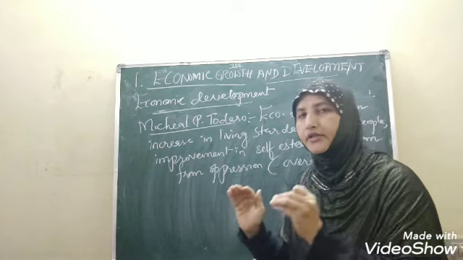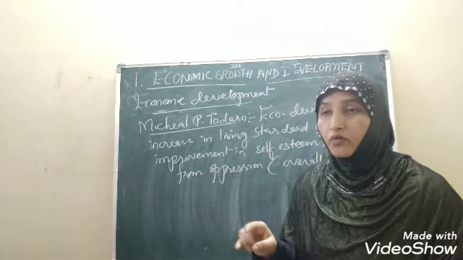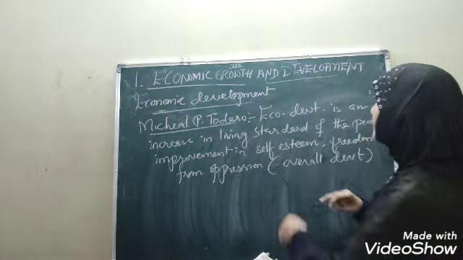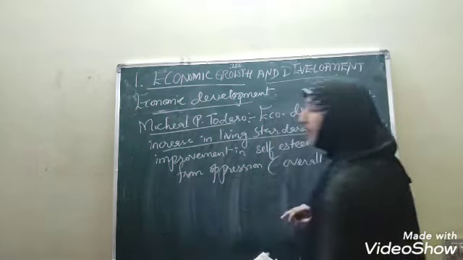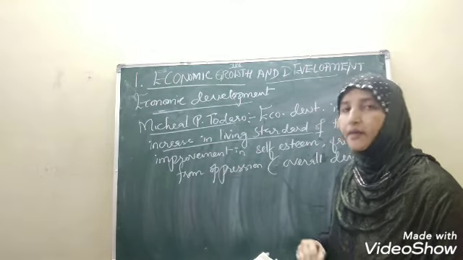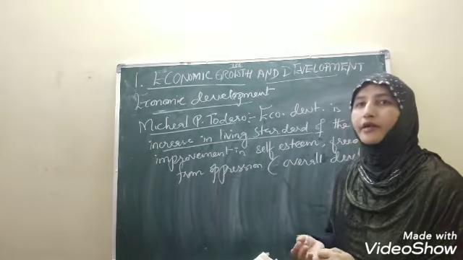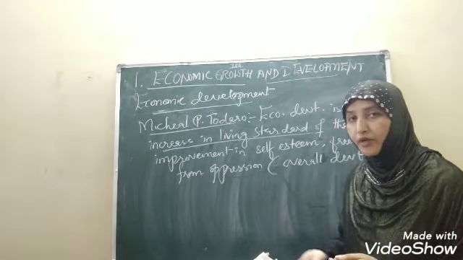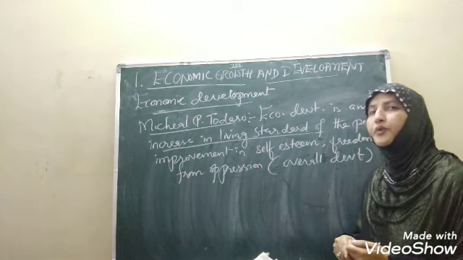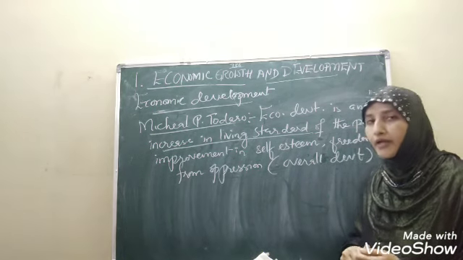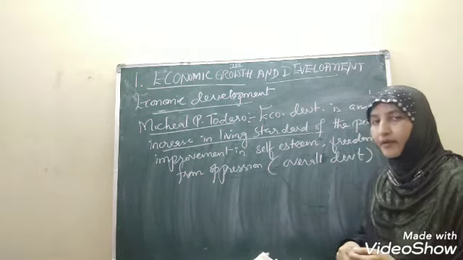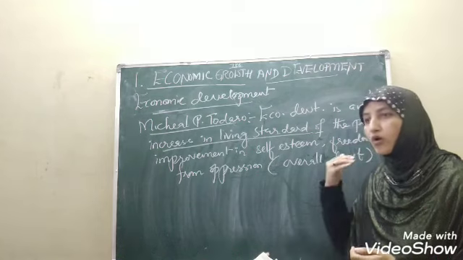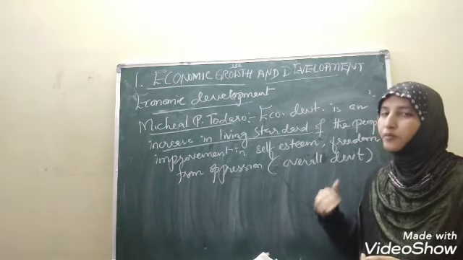Of the goods and services of a country. Whereas development includes overall development of the people, to increase the living standard of the people. How can we increase the living standard of the people, children? By improvement in education, and by removing social disorders, social inequalities, and the various problems of society, like unemployment and poverty, because of which the standard of the people is low. So all those inequalities and obstacles are to be removed, children.